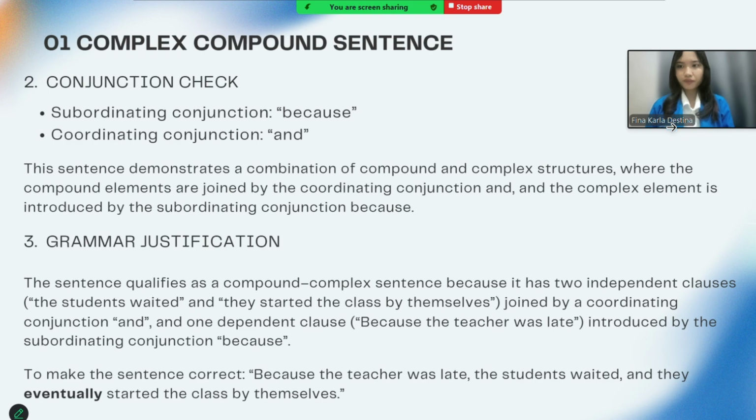Grammar justification. The sentence qualifies as a compound-complex sentence because it has two independent clauses, the students waited and they started the class by themselves, joined by the coordinating conjunction and, and one dependent clause, because the teacher was late, introduced by the subordinating conjunction because. To make the sentence correct: Because the teacher was late, the students waited and they eventually started the class by themselves.